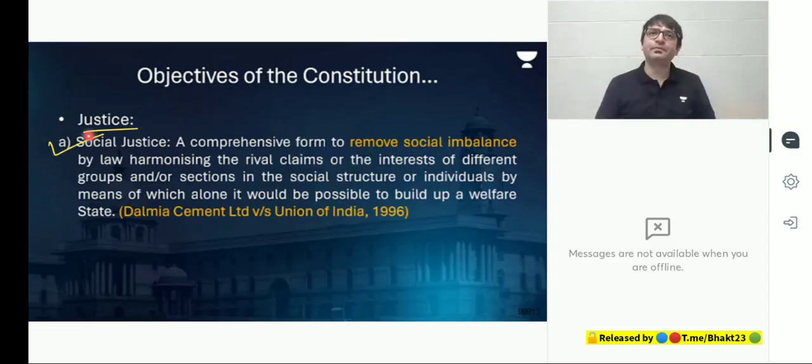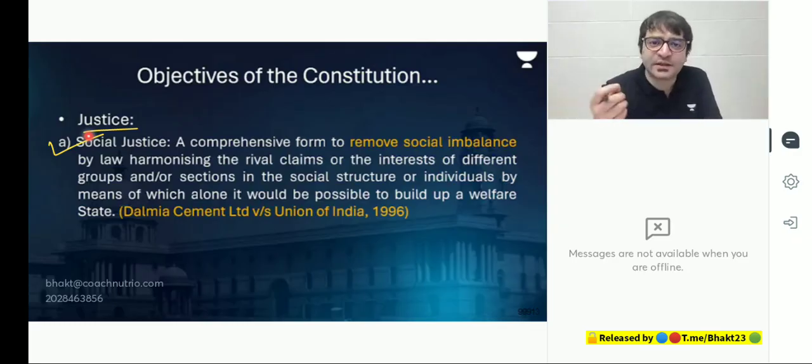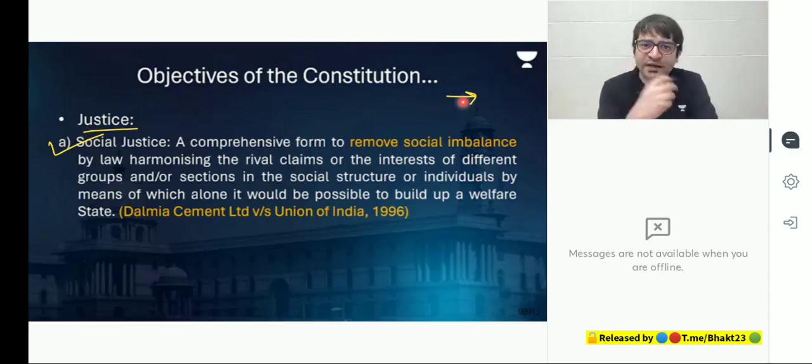Social justice in the sense, what used to happen during the later Vedic period, when you will read ancient India, we had a system called the Chaturvarna system, which I think is mentioned in the 10th mandala of the Rig Veda. It talks about the Chaturvarna system, but this Varna system was based on what? Yes, Purusha Sukta. This Varna system was based on division of labor.